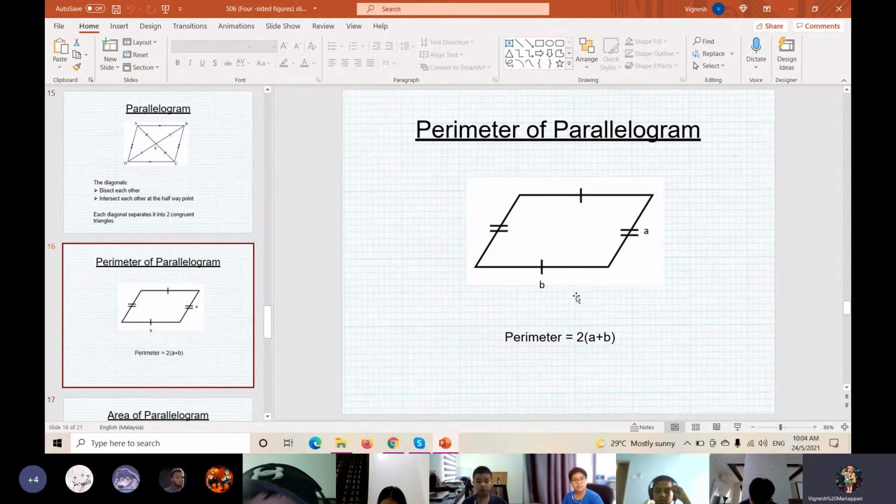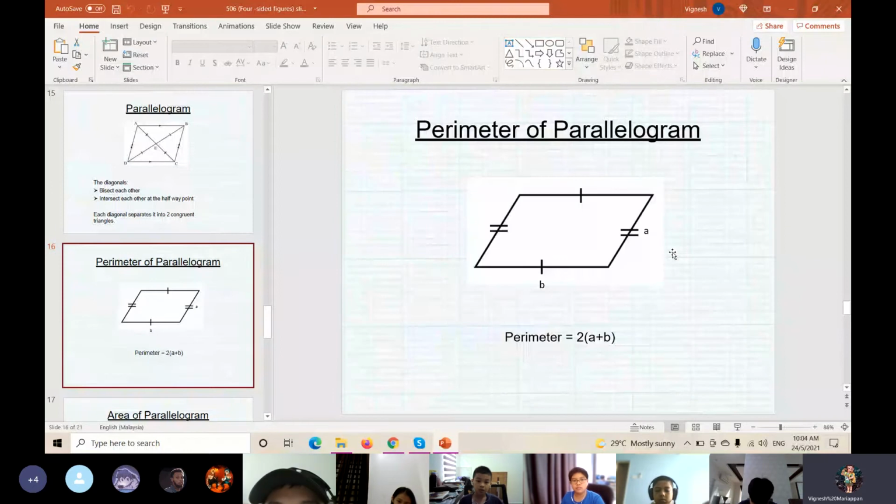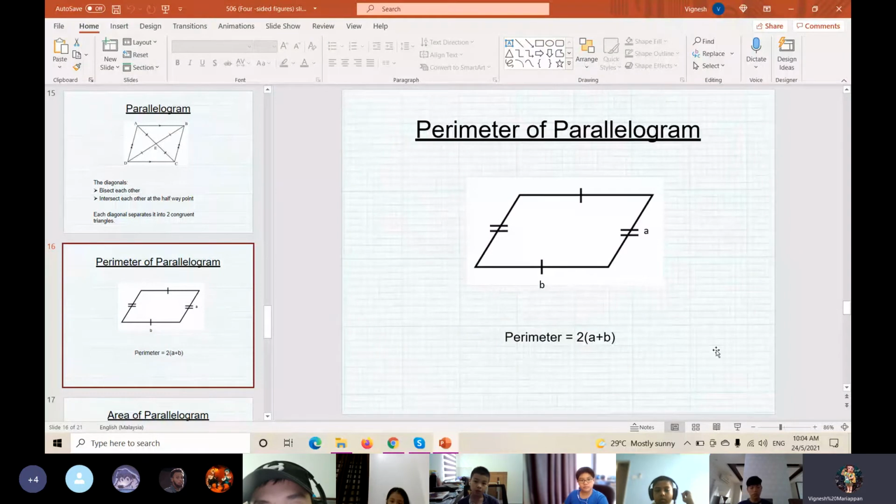And then the same for perimeter. No matter which shape, how do you calculate the perimeter? You have to add up all the sides. For example, if this side is B, the opposite side is also B. If we have A here, the opposite side is a parallel line, also A. So to find the perimeter of the parallelogram, B plus A plus B plus A. Teacher said the methods are the same. Understand or not, class? Yes, teacher.